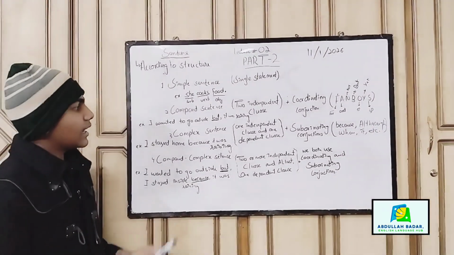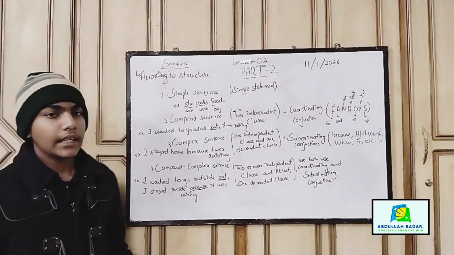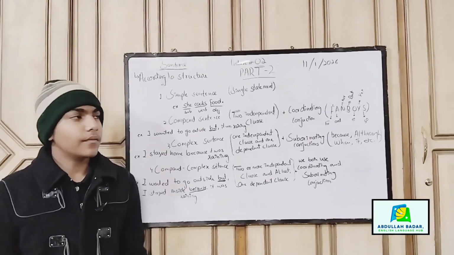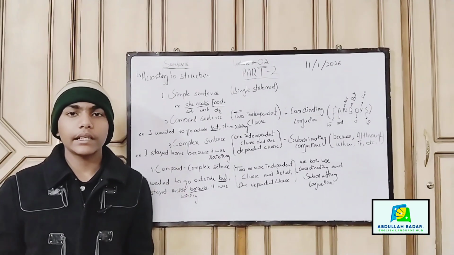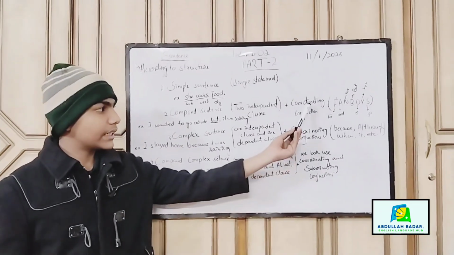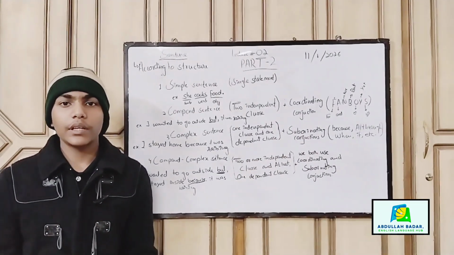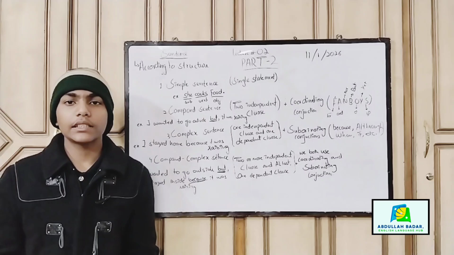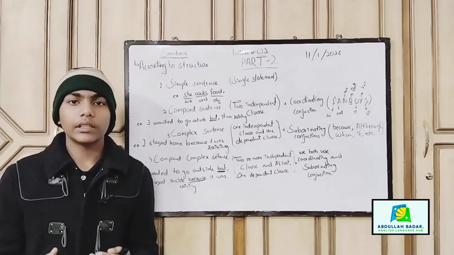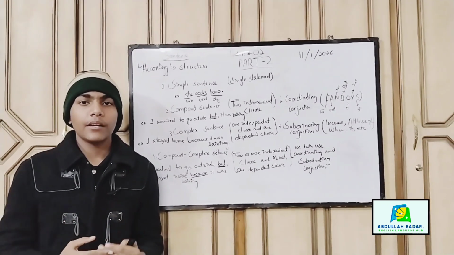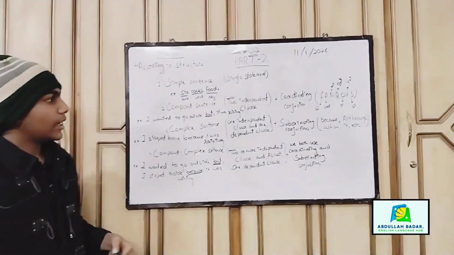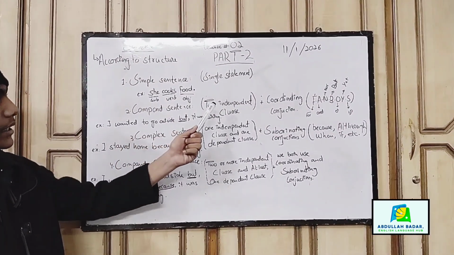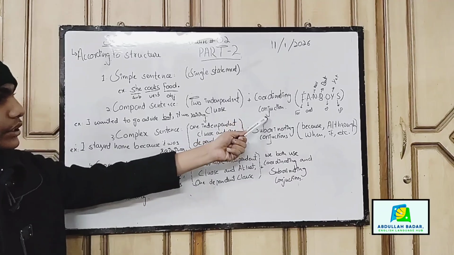Then compound sentence. In a compound sentence, we have two independent clauses, and we always connect them with the help of a coordinating conjunction. First, we have to study what a conjunction is. A conjunction is a word that joins two sentences. For example, FANBOYS. With FANBOYS, we connect two sentences, and in a compound sentence, we join two independent clauses by a coordinating conjunction.